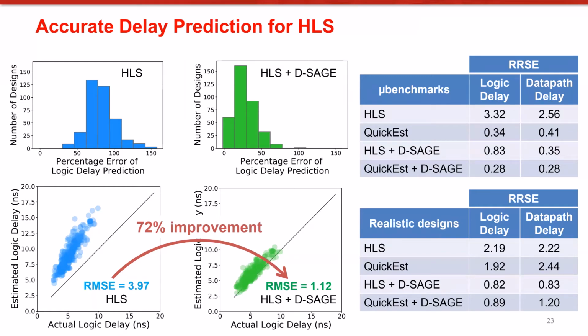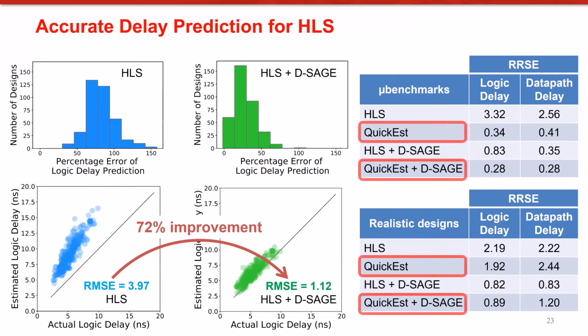On the right, we compare more approaches on both microbenchmarks and realistic designs with respect to both logic delay and data path delay. Approaches leveraging our model DSage perform better than their baseline for both delay categories. As illustrated also in the plots, HLS plus DSage leads to lower error compared to HLS tool alone, and QuickEst plus DSage leads to lower error compared to QuickEst alone.